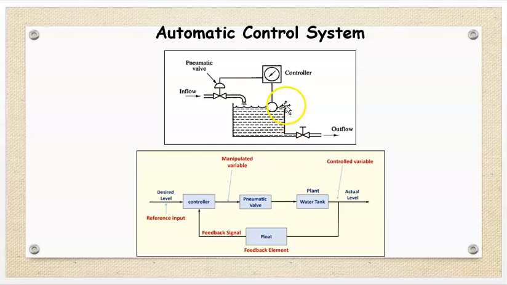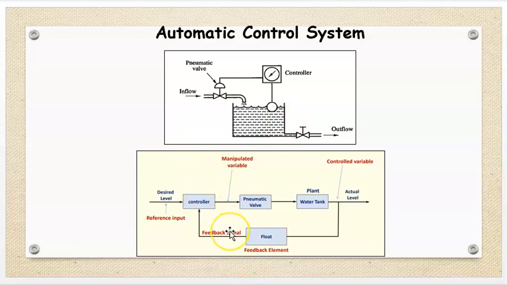This tank is there. Here input water is there. This float is there. If suppose water level rises, therefore this float will also rise. It will give signal to the controller. Then again controller will give signal to the valve. Suppose if desired level reaches, the float rises, it gives signal to the controller and controller gives signal to the valve, and automatically the valve comes down and water input to the tank is closed.